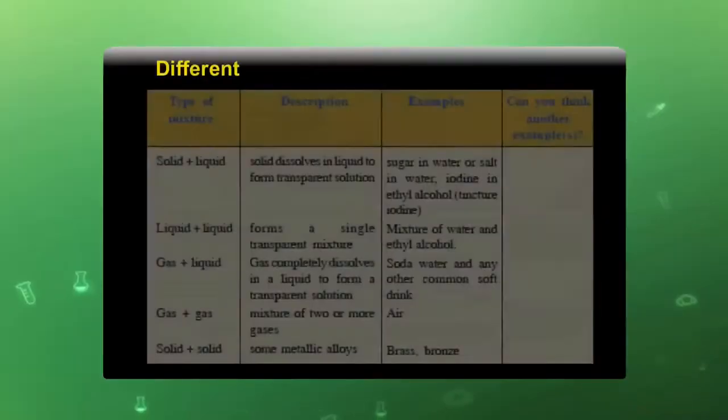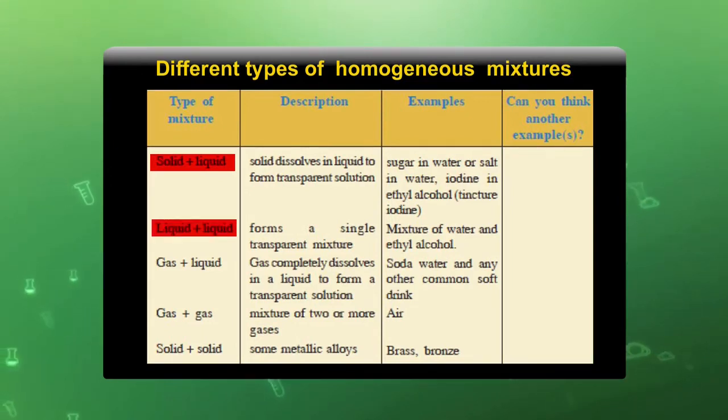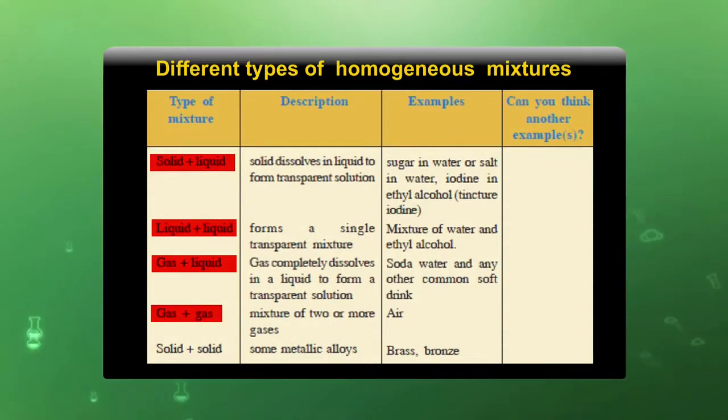There are some examples given in this table, different types of homogeneous mixtures. The examples are solid in liquid, liquid in liquid, gas in liquid, gas in gas, and solid in solid. So, these are the examples we have mentioned here.